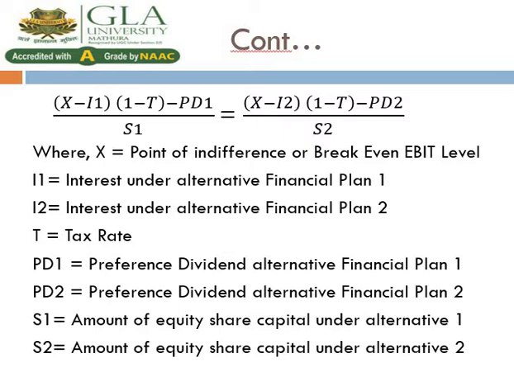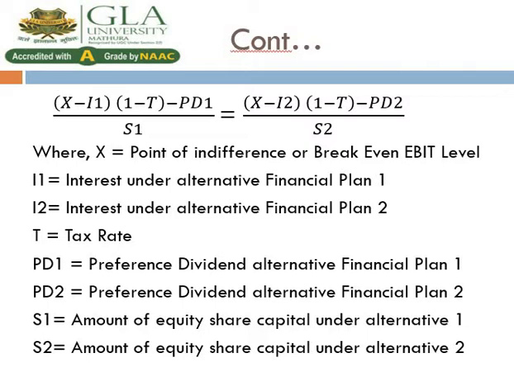I1 is equal to interest under alternative financial plan. Means we have two options: 2:3 ratio and 3:2 ratio, or 1:4 ratio and 2:3, or 3:4. That doesn't matter. All this means a first option and second option. So I1 is the first option, financial plan first. I2 is the second option. T is equal to the tax rate, which is the same in both conditions. PD1 is the preference dividend under alternate financial plan 1, and PD2 is the preference dividend under alternate financial plan 2.